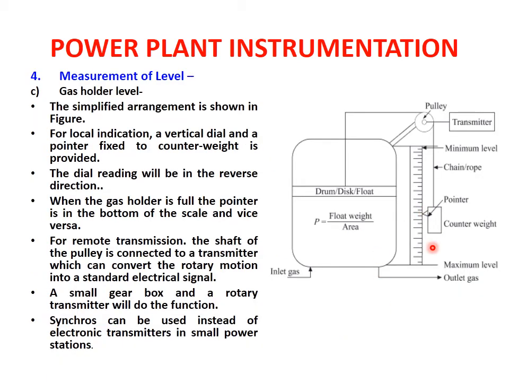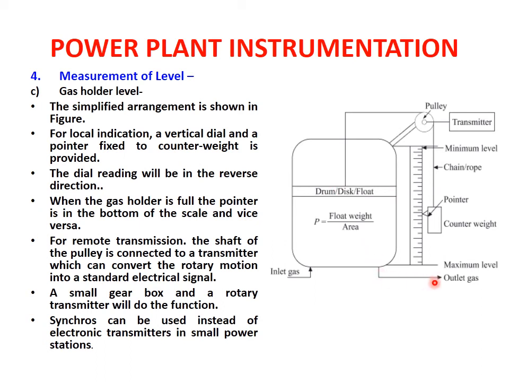So this is the point where the level measurement is done according to the position of the drum or the disc which has been lifted. The position can be measured by a chain and counterweight arrangement connected to a large dial for local indication. So one arrangement of the gas level measurement is done here. According to this theory point which we have seen, the upper point you can see here is the minimum level of the gas. This is the transmitter, which is known as the pulley system, and this is the counterweight.